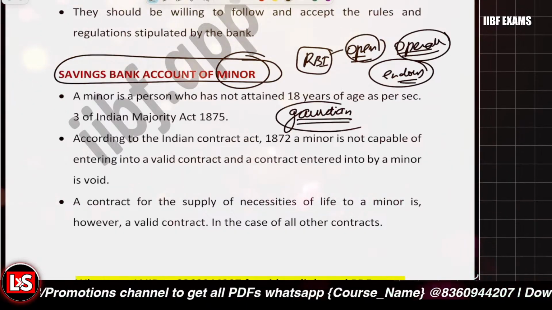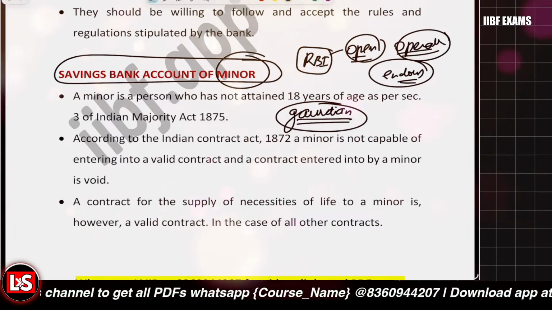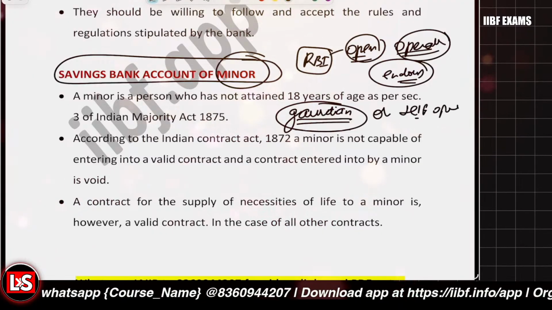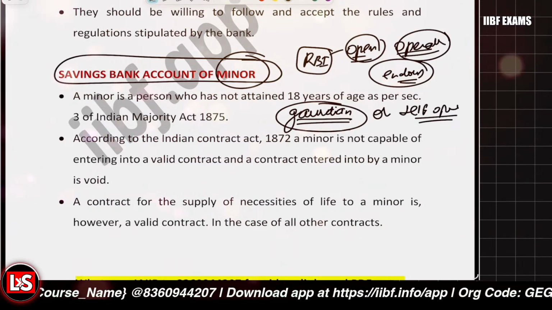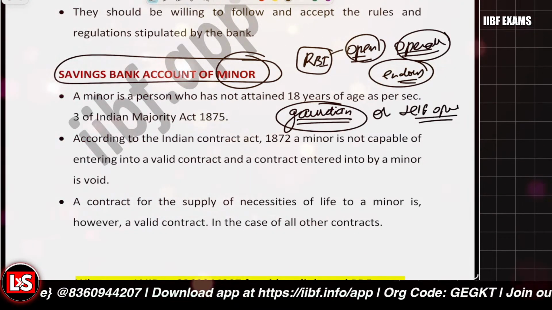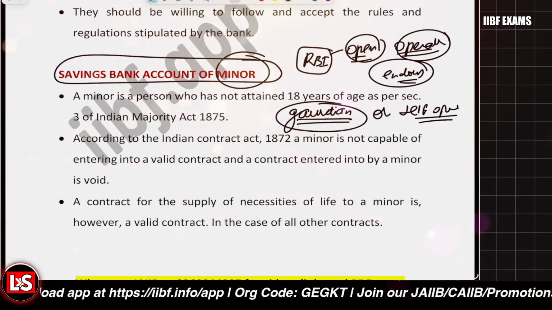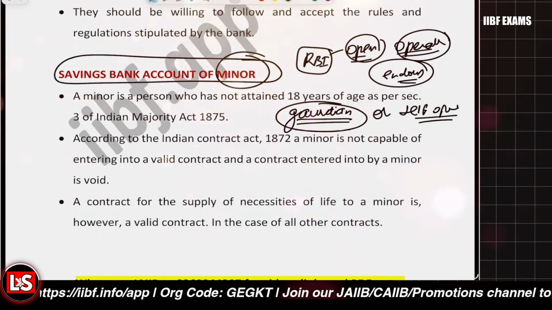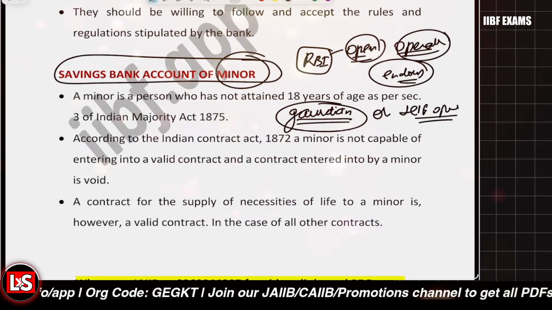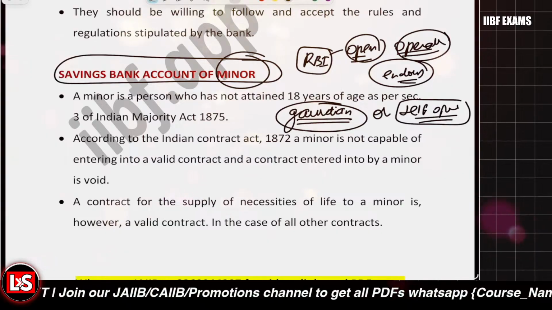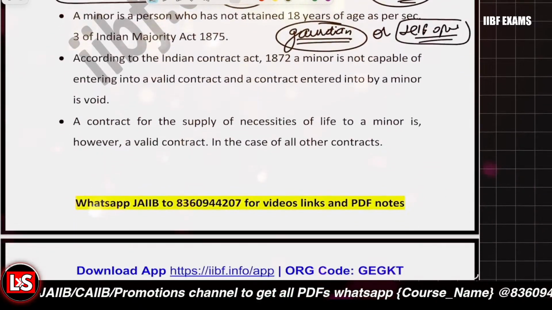Guardian operated account, right? Along with the guardian or self-operated, two things are there. Even if you are aged 13 years, 15 years, 17 years, but below the age of 18 years, you can open a guardian operated account. But if you are aged 10 years or above, you can open a self-operated account also. That is basically allowed. So what are the guidelines?